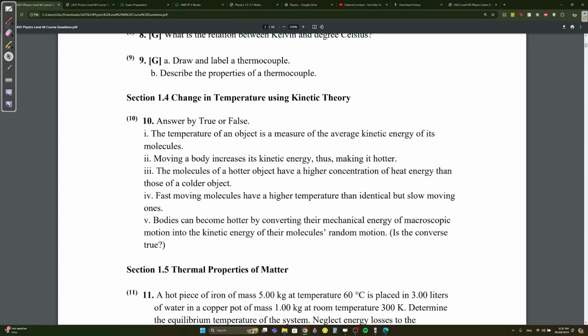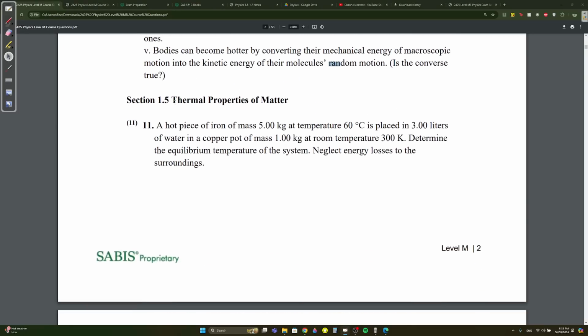The converse is false because the random kinetic energy cannot be converted into mechanical energy. It's random, so you can't really do it the other way around. Just memorize it in case it comes. This could come as true or false in the multiple choice in the computer part.